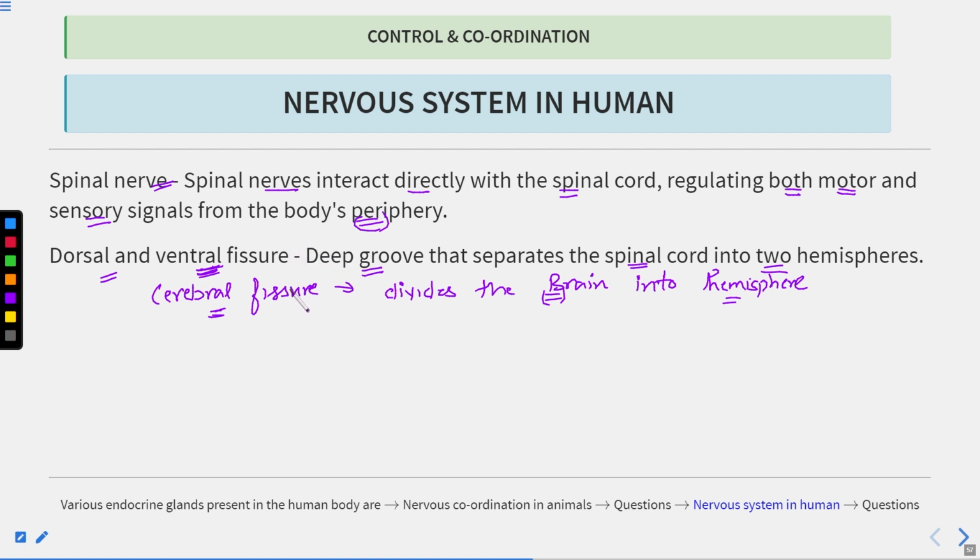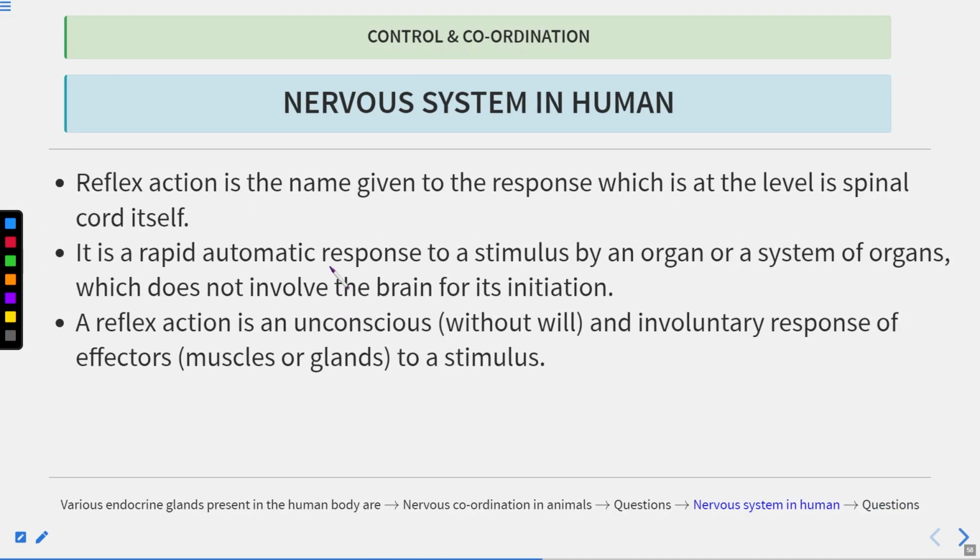So now you know about the reflex action and the reflex arc. Clear? Now the reflex action is the name given to the response which is at the level of the spinal cord itself. It is a rapid automatic response. How can we define reflex action? It is a rapid automatic response to a stimulus by an organ or a system of organs which does not involve the brain for its initiation.